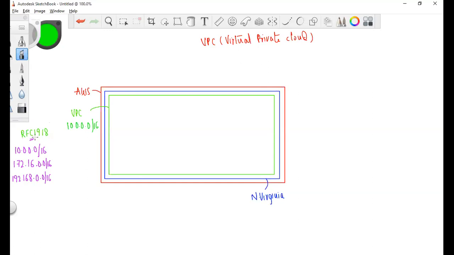If someone needs to create a network, they need to maintain standards like this. Now we will see what this CIDR is about.